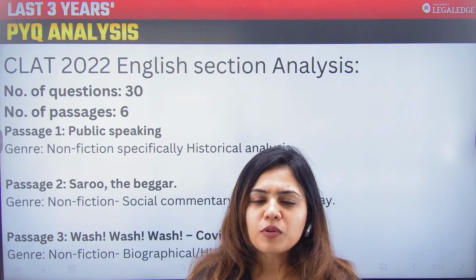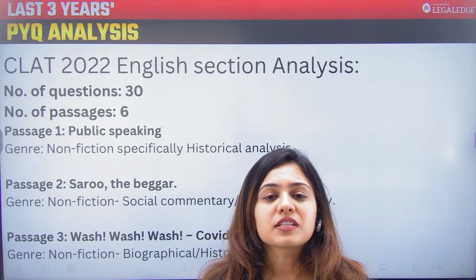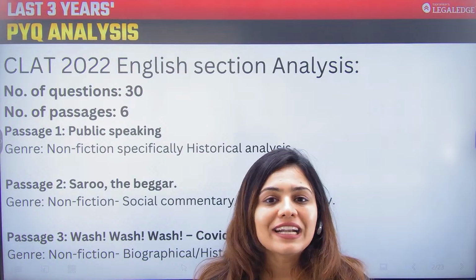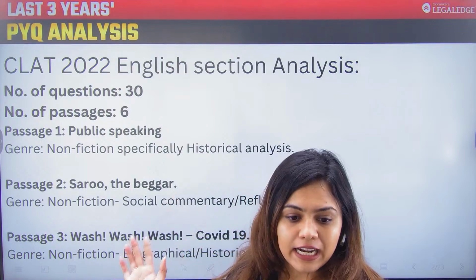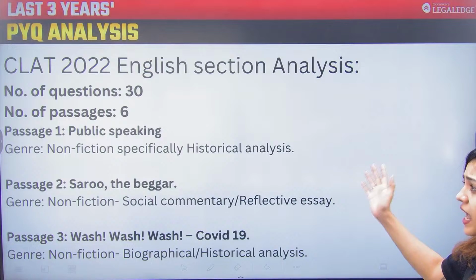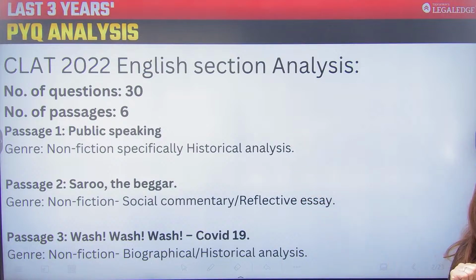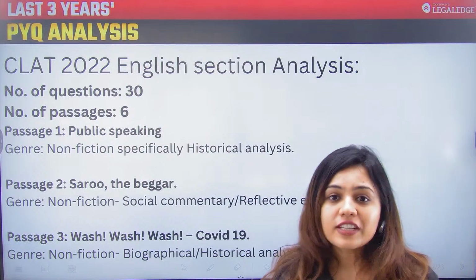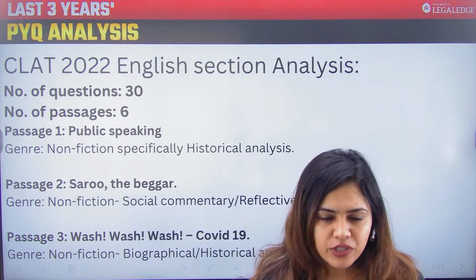आते हैं. और तुम लोगों ने एक चीज और समझी होगी कि सबसे predominant part जो है CLAT examination English section का वो है reading comprehension. So that's exactly what we are seeing here. As you can see the number of questions, there were 30 questions in CLAT 2022 in the form of obviously 6 passages, 5 questions per passage.